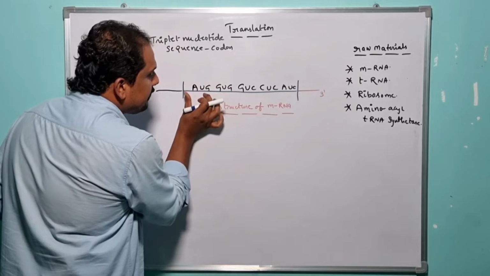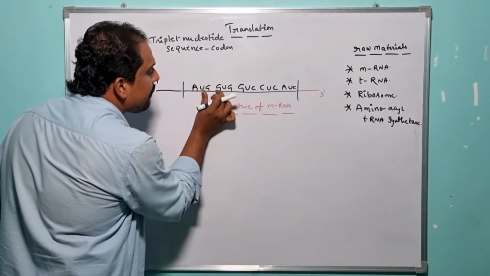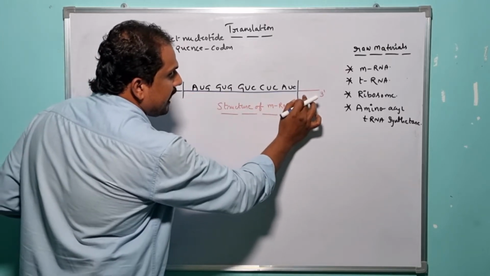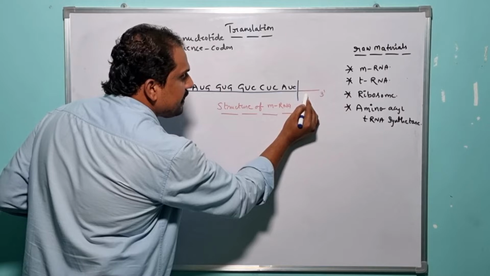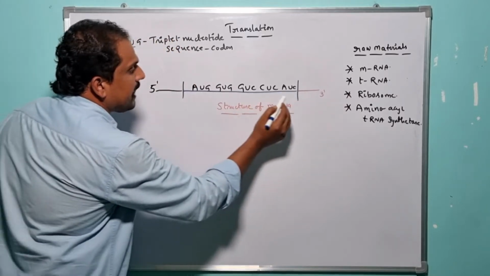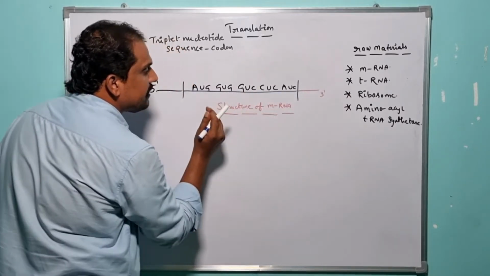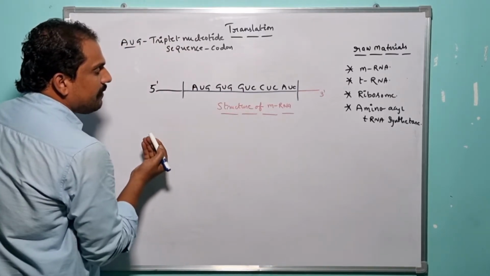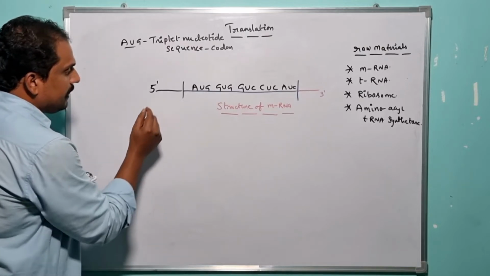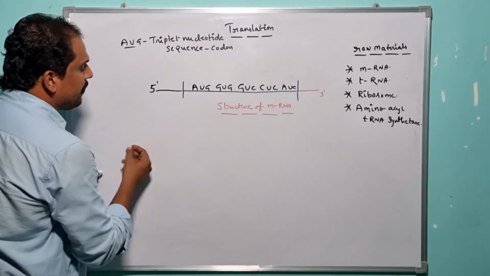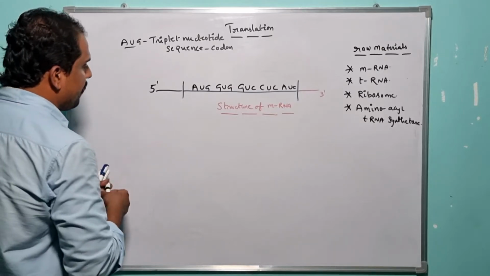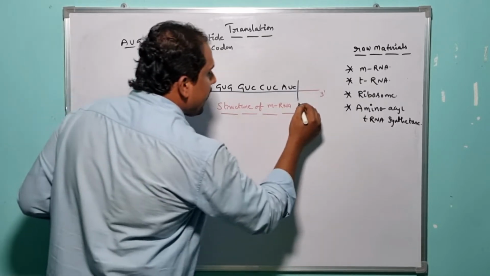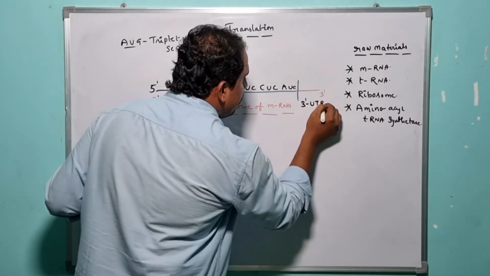The ribosomal subunit which gets recruited to the mRNA is capable of studying the biological information present only within this region, but it is unable to study the biological information present at the extreme 5' as well as the extreme 3'. So such specialized components of the mRNA which cannot be encoded by the ribosomal subunit are known as what? 5' UTR and 3' UTR.